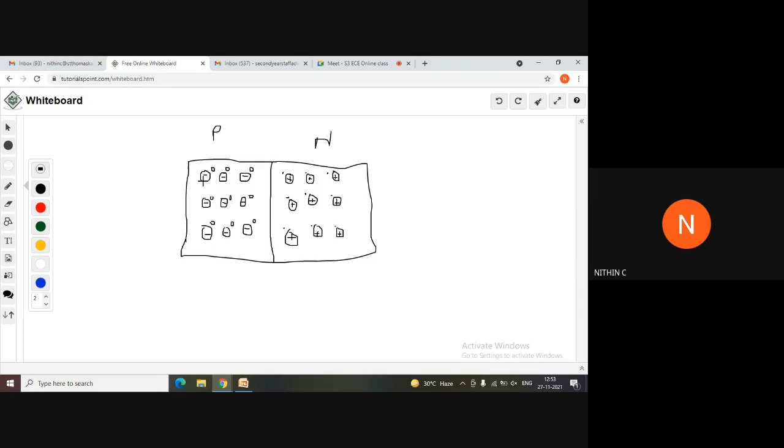Whenever a charged particle accepts electrons, it is going to be a negative ion. That's why I have marked it as negative inside, because all these are holes. These holes are capable of accepting electrons. At the same time, all these particles which I have marked on the N side are capable of donating electrons, since they have an additional valence electron.